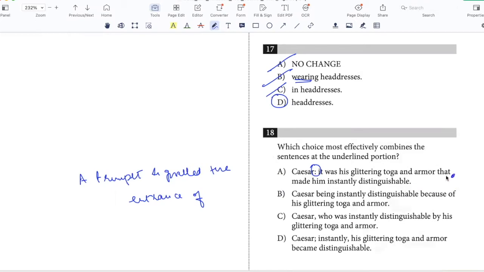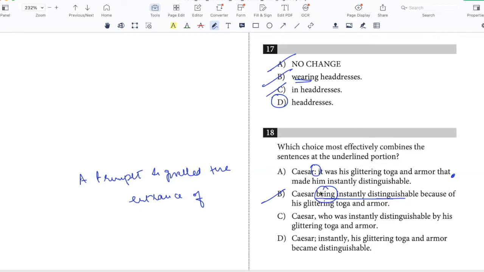A trumpet signaled the entrance of Caesar being instantly distinguishable. No, so this being instantly distinguishable is just odd. So this doesn't make sense. And in general, being is not something that we should choose on the writing section, because unless it is being used to indicate the present continuous of the verb is, it is normally something that can be gotten rid of in the sentence.